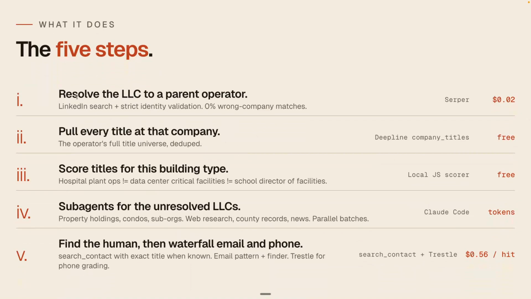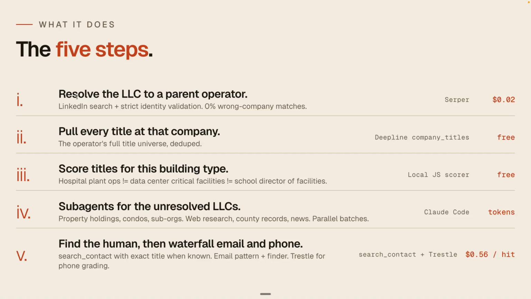So if we break it down, what did Claude Code with Deepline actually do? First, it took all the LLCs and asked, how do we map them to a particular company? I can show you how we would solve that in a second. And then it asked for approval on titles. And I don't actually know anything about this industry. I don't know anything about real estate or healthcare or anything. So I'm not going to be able to figure this out, but the LLM actually should be able to.